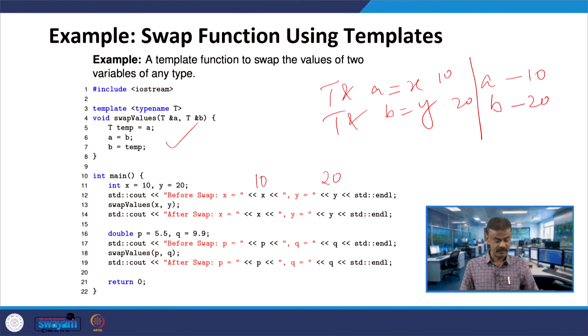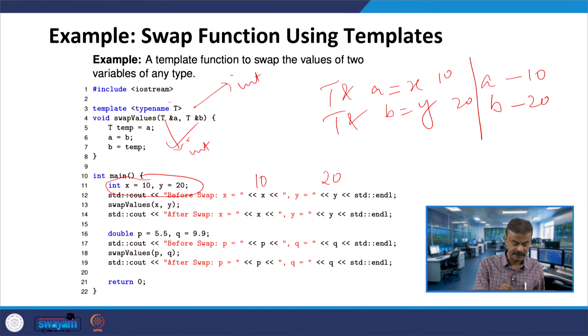So, that means when I am passing integers, A and B are integers. Since this is becoming integer, this is also becoming integer, the type name is integer. That means you replace all T by integer and then swapping, right. When I swap, this is the logic, and here you get 20 and here you get 10, right. It is a call by reference or pass by reference.